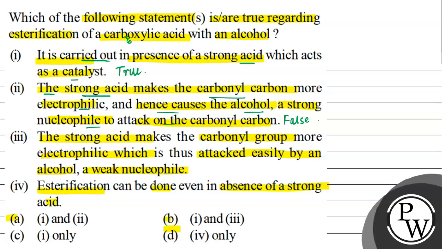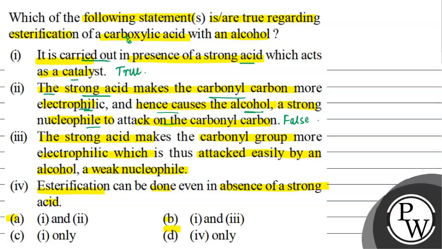The strong acid acts as a catalyst. So the strong acid makes the carbonyl group more electrophilic, which is true in the statement which is given, and which is attacked easily by an alcohol. It does not make alcohol a strong nucleophile.